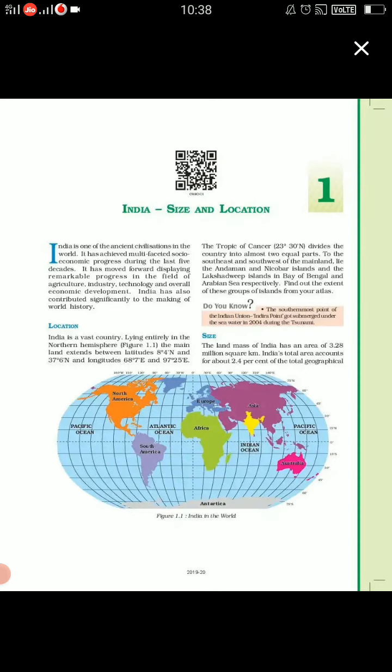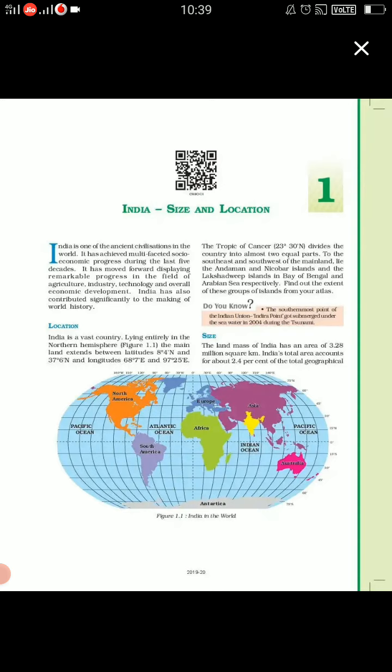You all know India is a developing country. It's still developing and it has shown a lot of progress in the field of agriculture, industry, technology, and even the overall economic development as well. Now, children, India has also contributed significantly to the making of the world's history. It was an important part of world history.